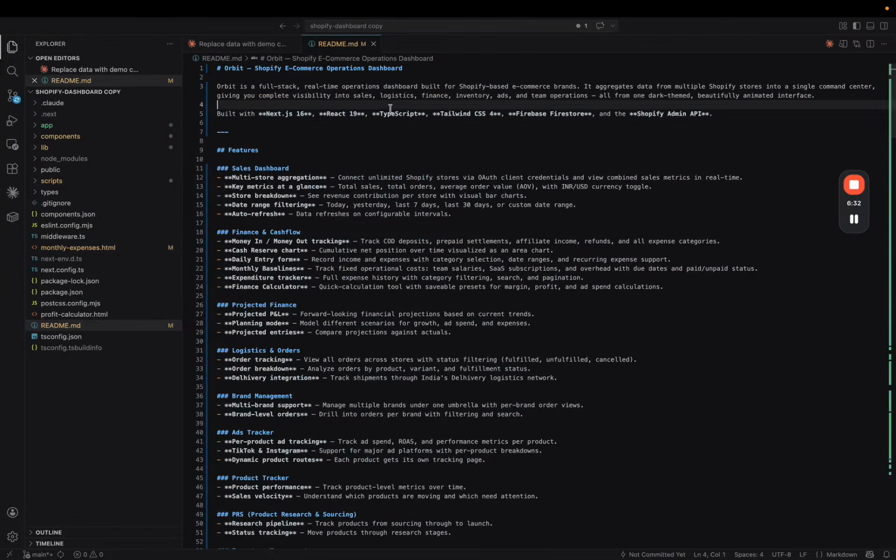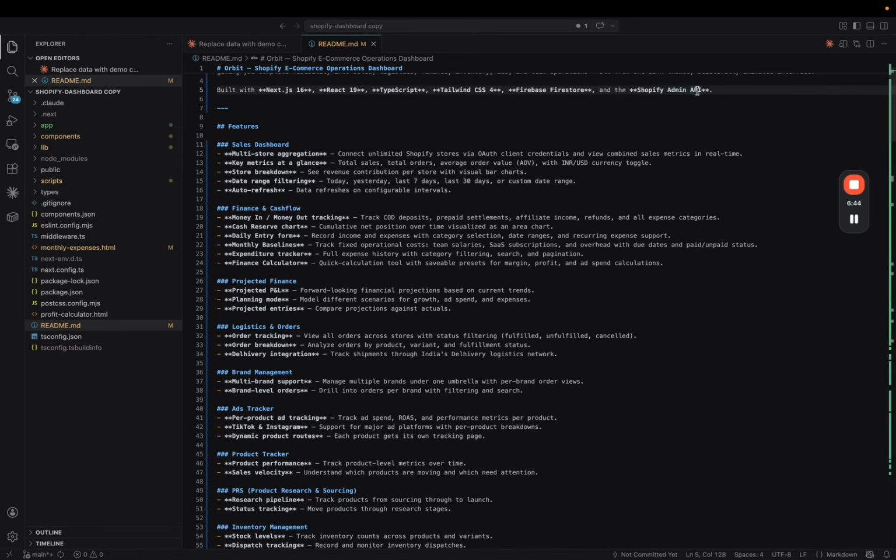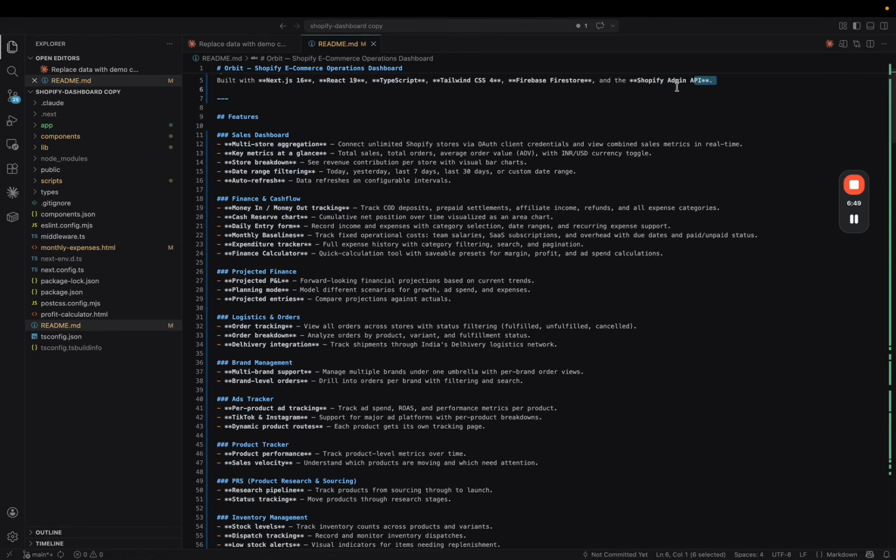And then you have TypeScript, which is basically what the entire coding and back end of everything is done in. Tailwind CSS is again used to make it look pretty. Firebase is for storing the back end, and Shopify Admin API, you know what that is. If you don't know what an API is, by the way, please learn it yourself because this is a bit too basic. API is basically application programming interface.